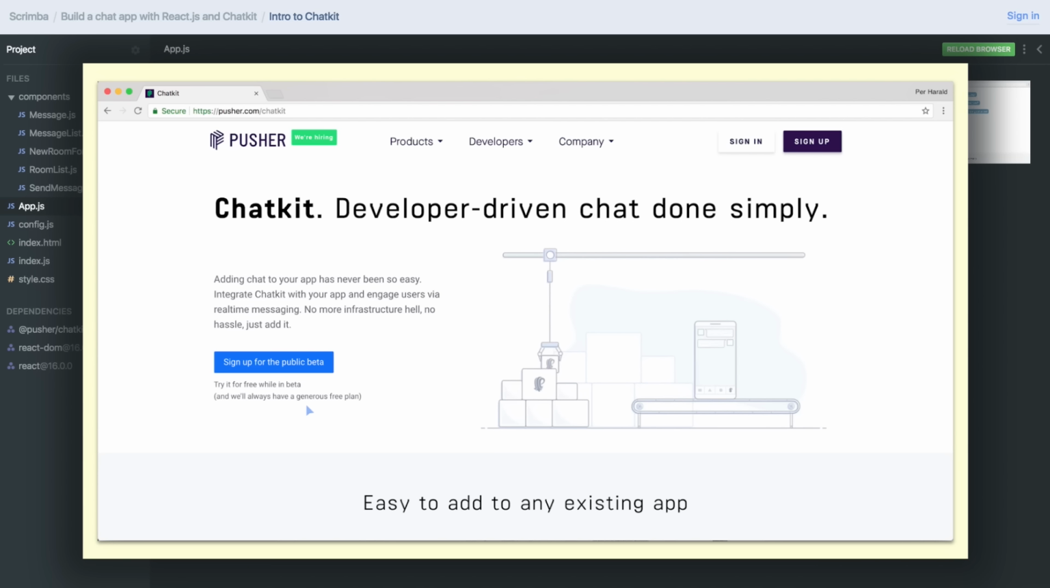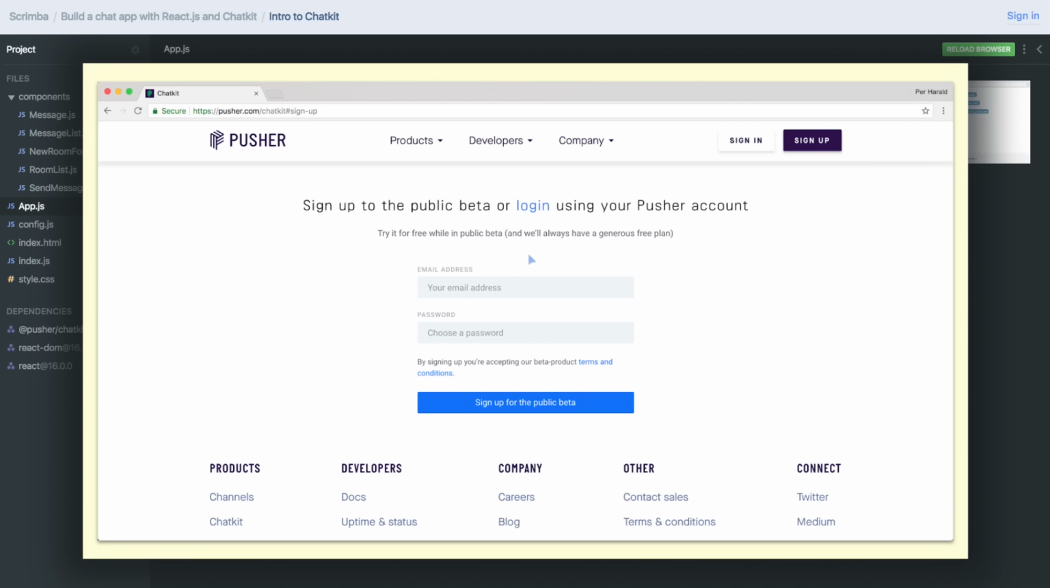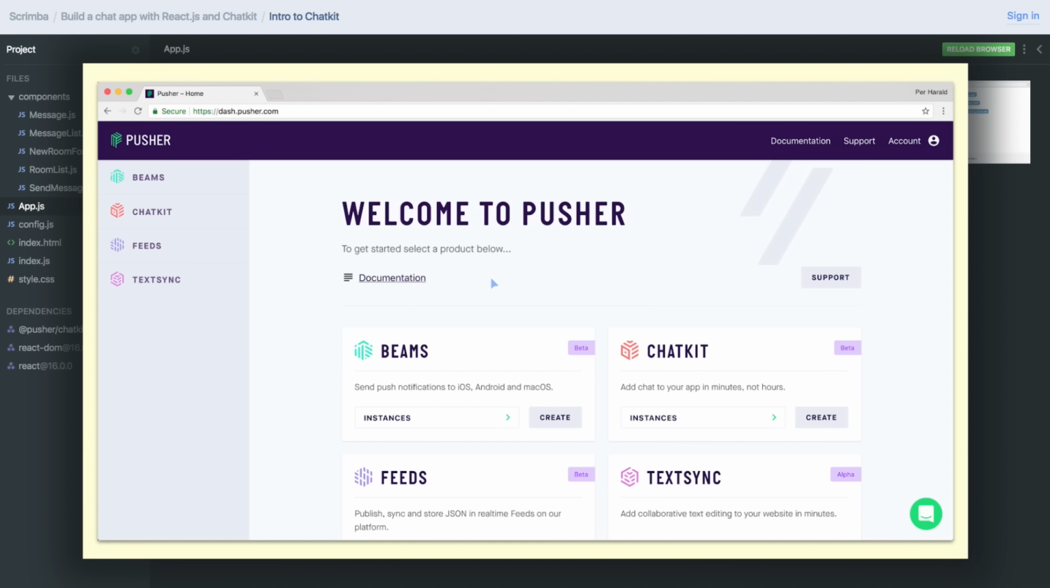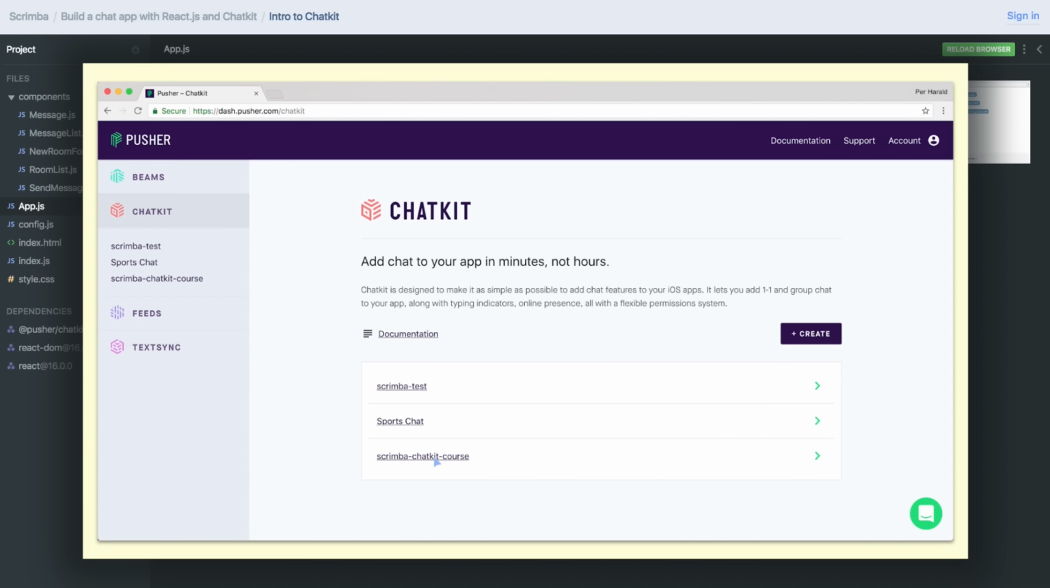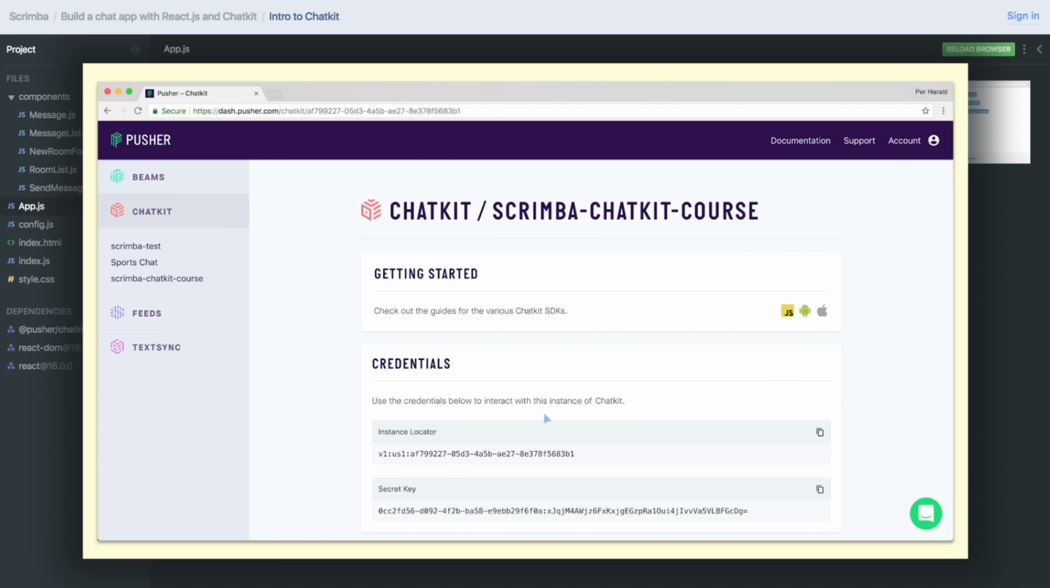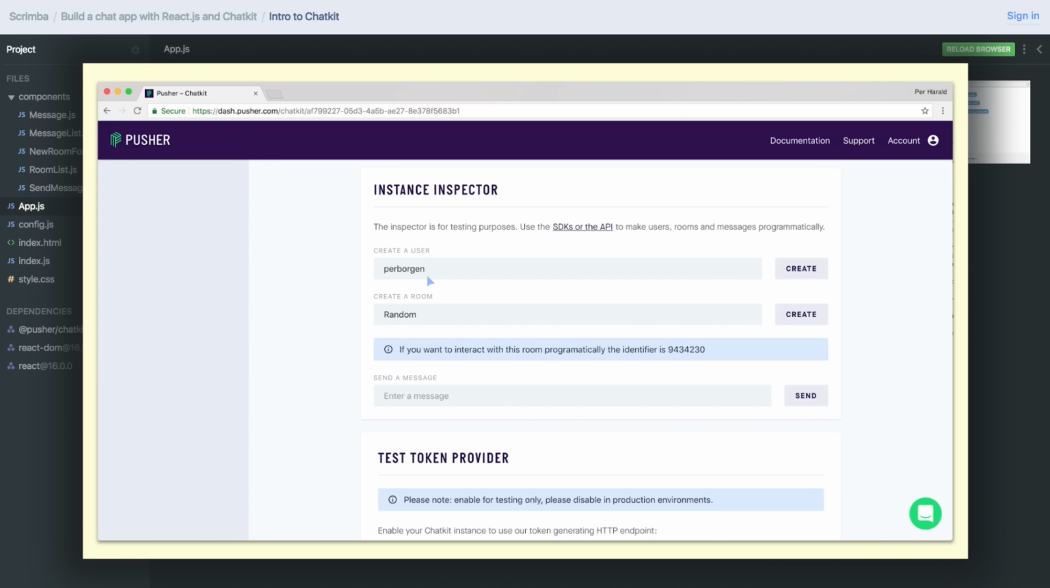Now, in order to get started, you need to sign in or create an account, and then you'll be taken into the dashboard, where you can see an overview of the instances you have for their various APIs. And if you click this instances here under Chatkit, you'll see your instances. The one we're going to use for this course is called Scrimba Chatkit course. When you head into that one, you'll get to an overview page where you have all the keys, tokens, and stuff like that, which you need in order to connect with Chatkit. And you can also create users and rooms here manually for when you're playing around with it and experimenting.